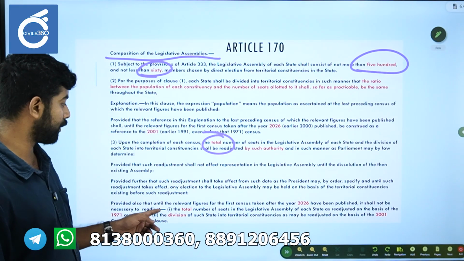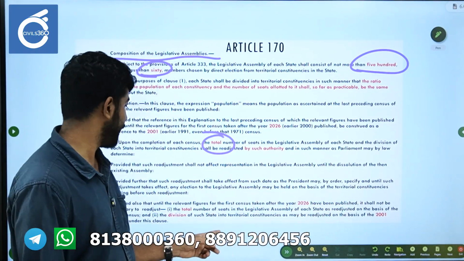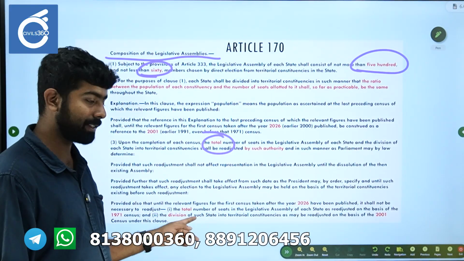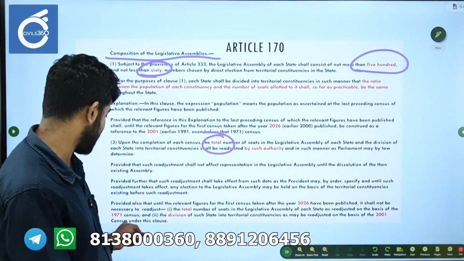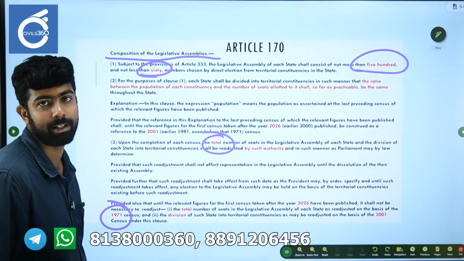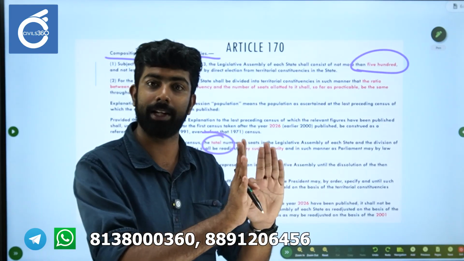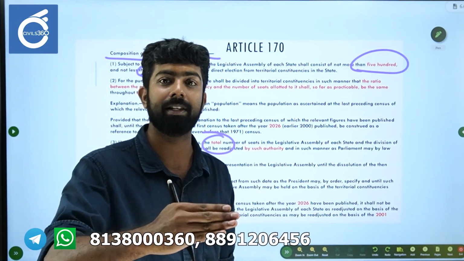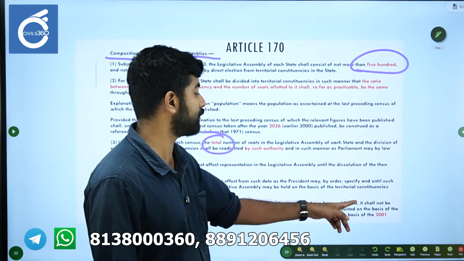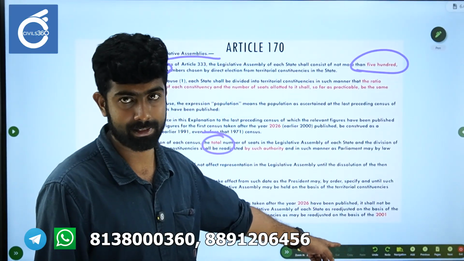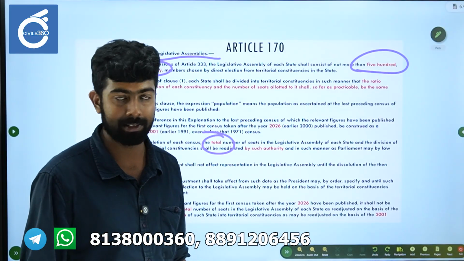Provided also that until the relevant figures for the first census taken after 2026 have been published, it shall not be necessary to adjust the total number of seats in the Legislative Assembly that has been calculated as per the 1971 census. Simply put, the 1971 census will be used to calculate the total number of seats until the census after 2026. Similarly, the division of the state into territorial constituencies will also be based on the 2001 census, until the census after 2026.